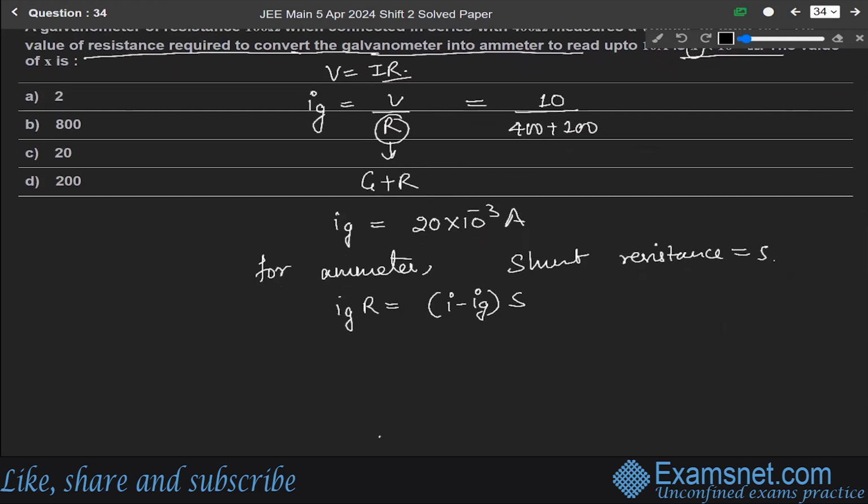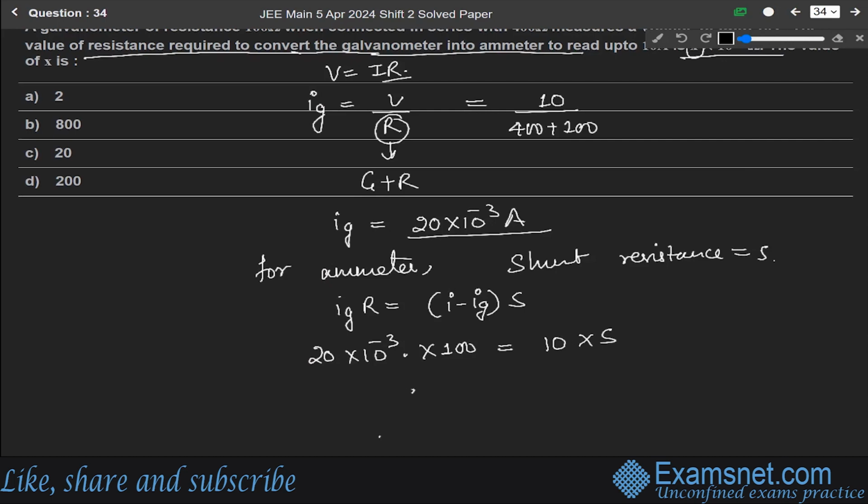We all know this. So putting the values, Ig is 20 into 10 to the power minus 3, into R, R is given as 100, equals I minus Ig, so it will be 10 into S. So we have to find this S.